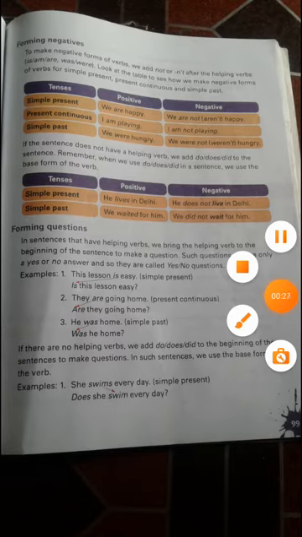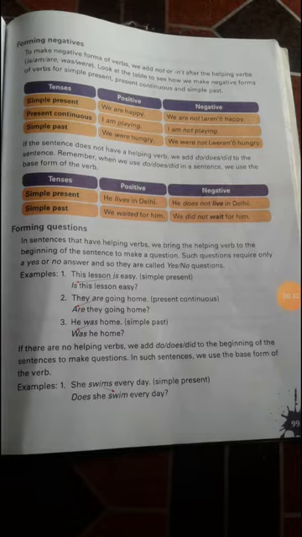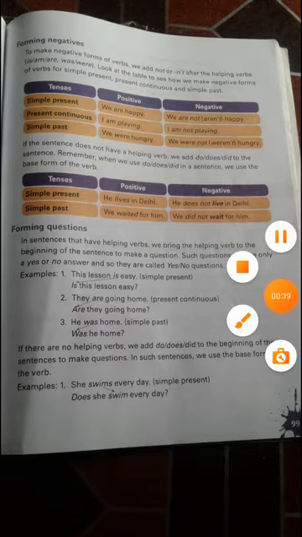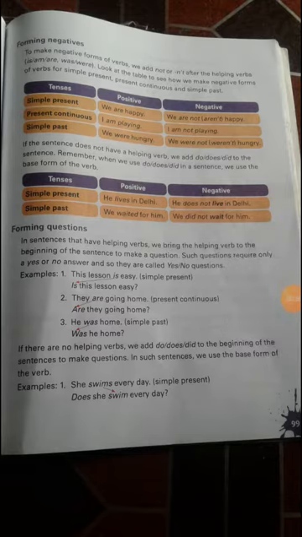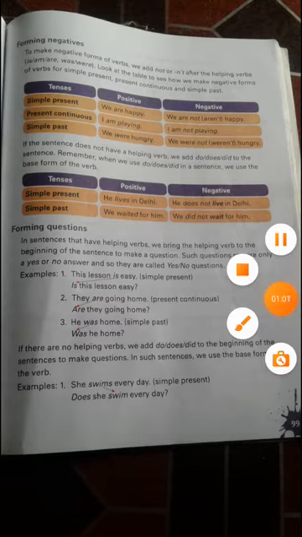As I told you, what is simple present? I told you past, and even the future, which is not here, but right now we will learn about simple present: the things, the activities, the actions which you are doing today, that comes under simple present. Present continuous means, yes, of course we are doing things in the simple present today only, but as the time goes, the whole day, in the morning you do one thing, in the afternoon another thing, in the evening another thing. So the work you are doing at a particular time right now comes under present continuous.